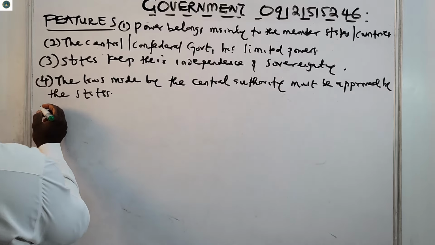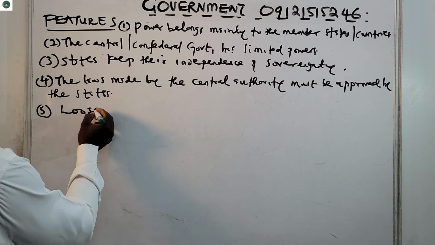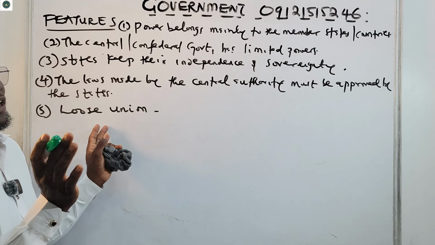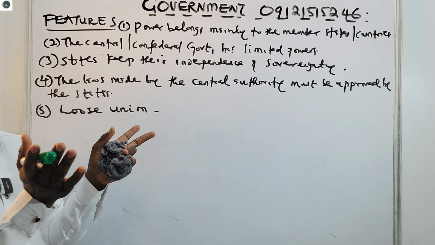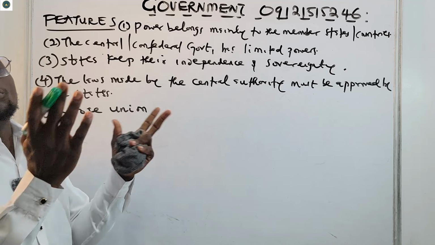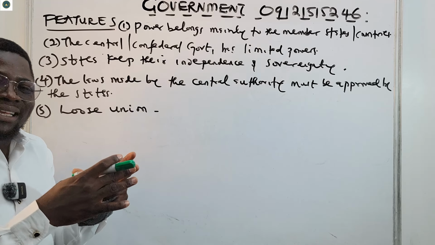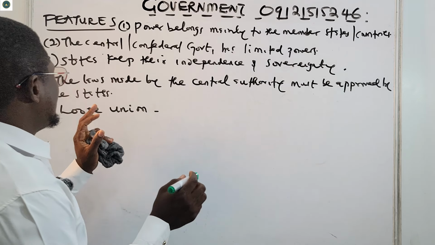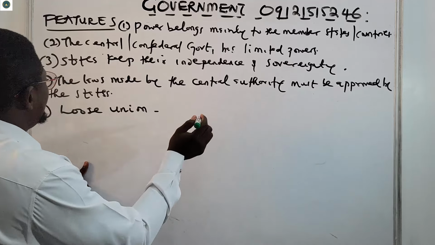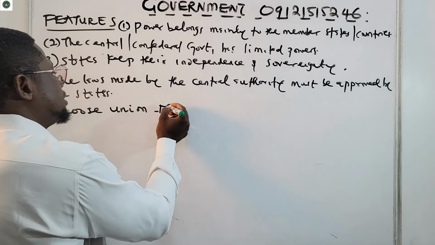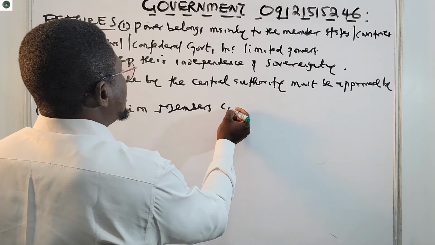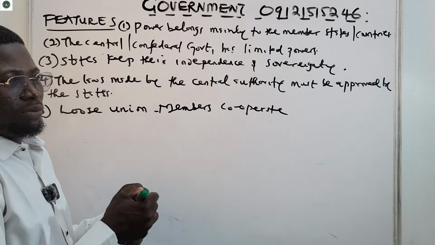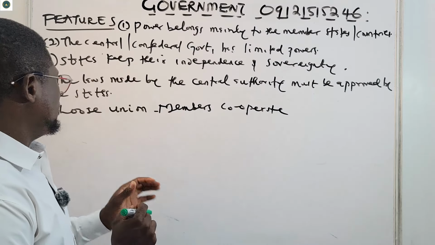Number 5, loose union. The member states can cooperate, but the central government cannot control them. They can only decide to cooperate, but they cannot be controlled. So the members of this union, of this confederalism, cooperate, but of course the members also control themselves. That's number 5.